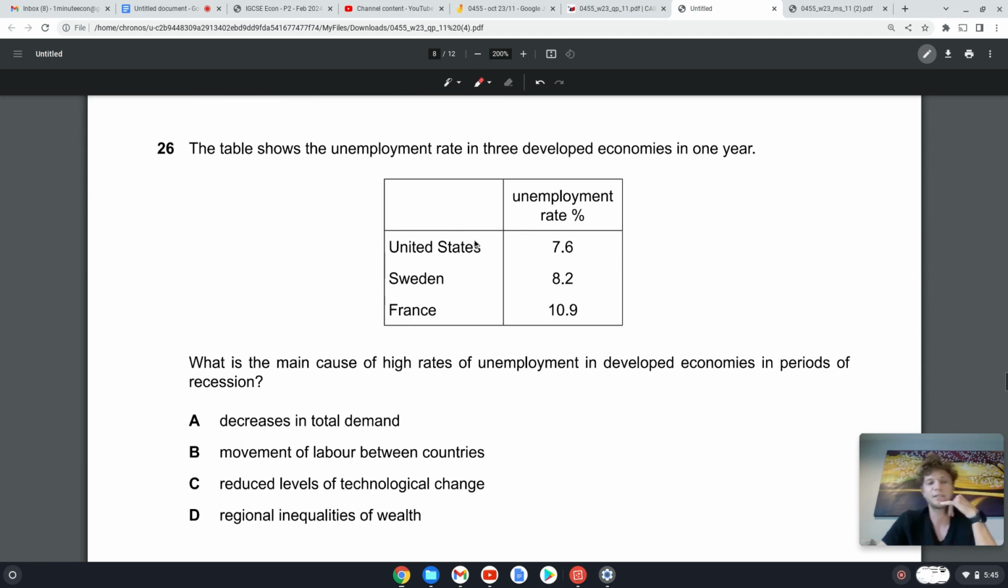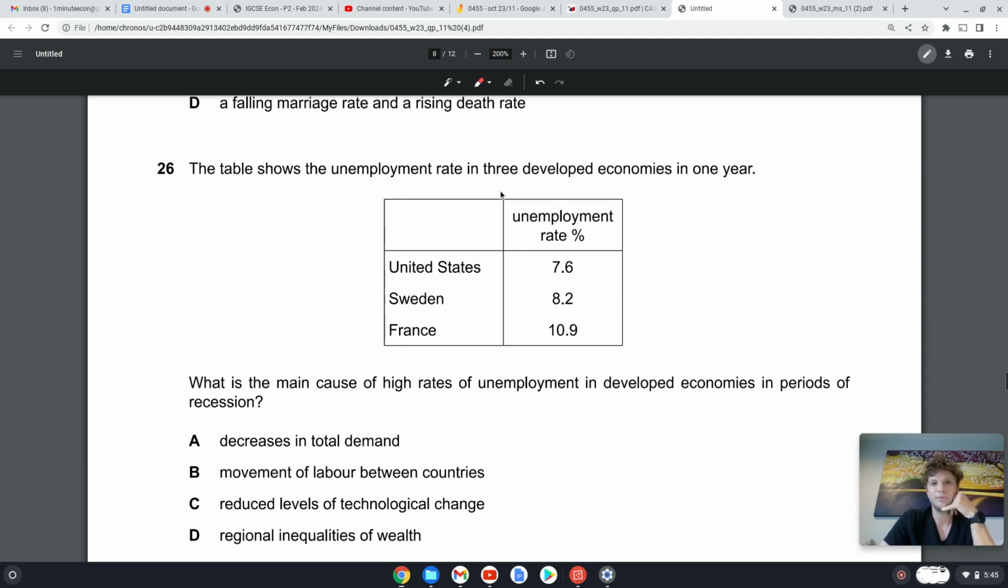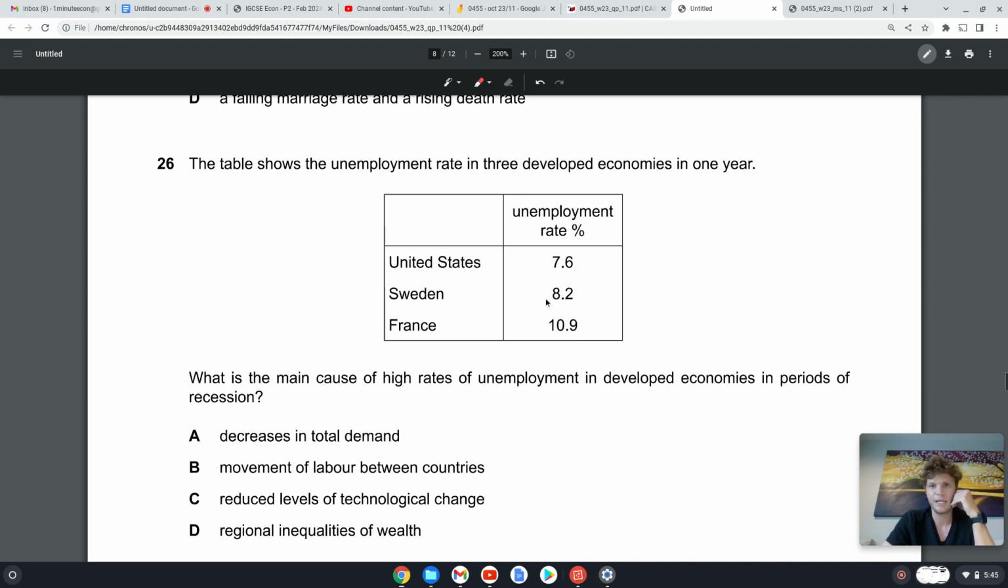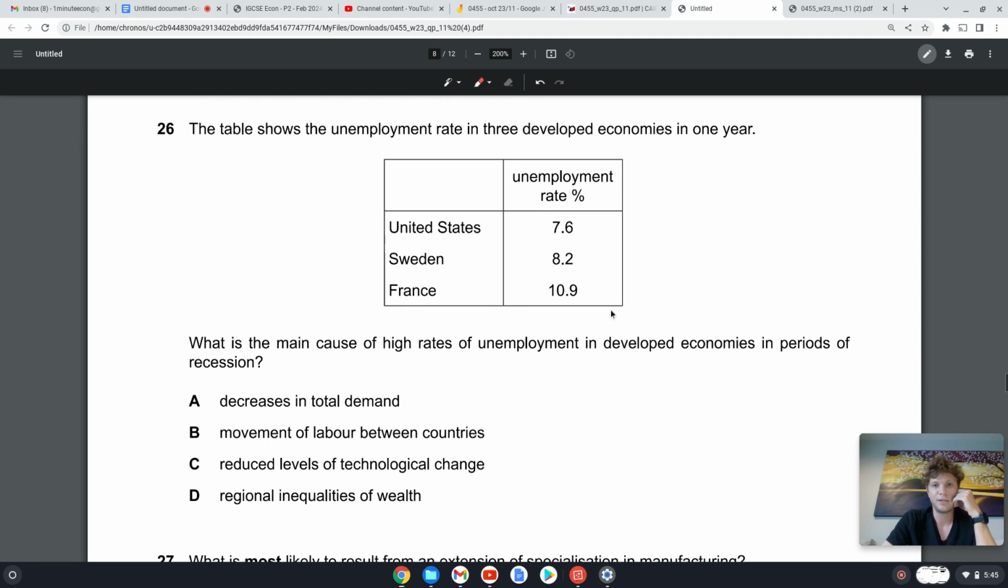26. The table shows the unemployment rate in 3 developed economies. We've got United States 7.6% unemployment, Sweden 8.2% unemployment, France 10.9% unemployment.